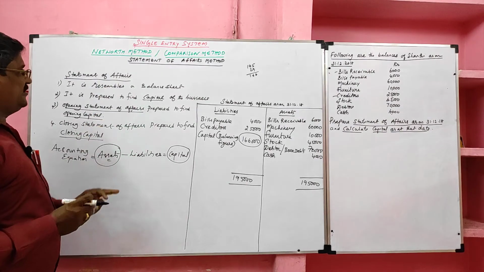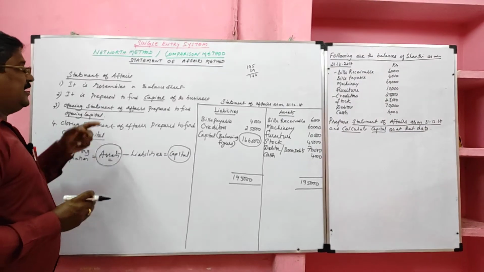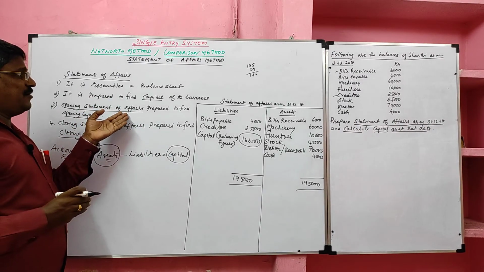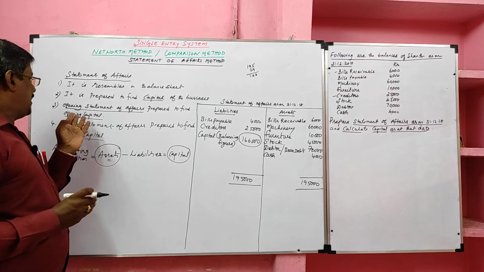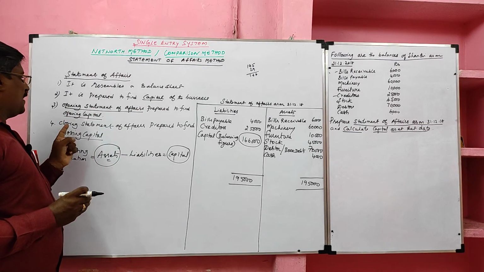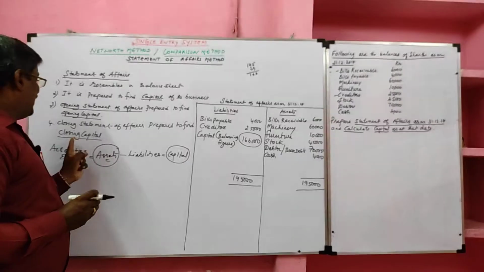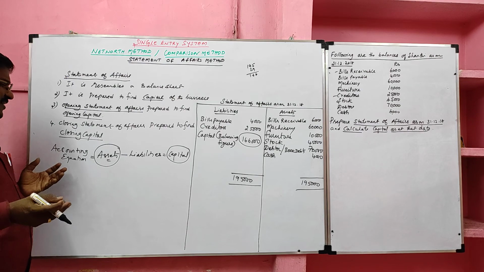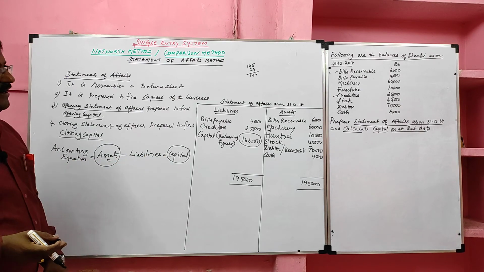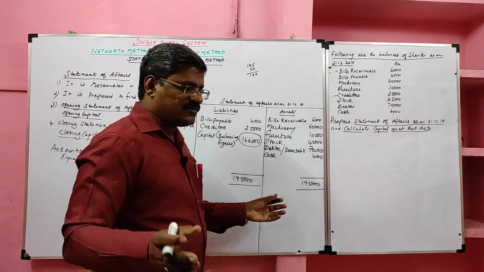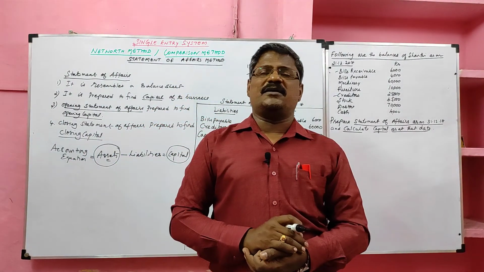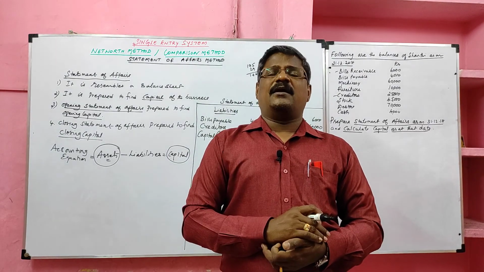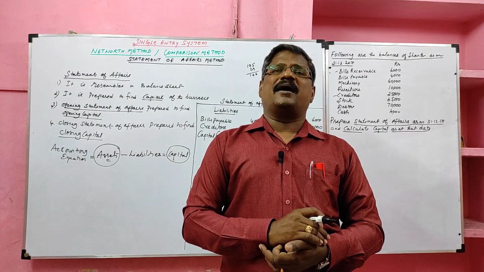Students, the statement of affairs resembles a balance sheet. It looks like a balance sheet. It is prepared to find the capital. It may be an opening statement of affairs or a closing statement of affairs. The opening statement of affairs, or beginning statement of affairs, is prepared to find the capital in the beginning. The closing statement of affairs is prepared to find the capital at the end. If you want to find capital, we have to apply the accounting equation. What is the equation? Assets minus liability equals capital. One more example we solved. Students, we learned the preparation of the statement of affairs. In the next class, we will solve a problem relating to the net worth method with complete adjustments. Till then, bye and thank you.